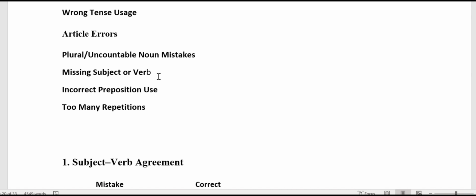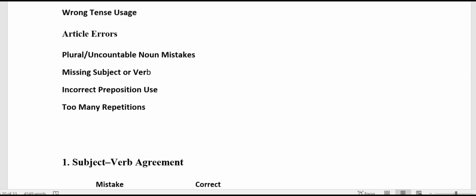The last two are incorrect preposition use. Sometimes we go wrong with the phrasal verbs, whether to write it with in or with at. And the worst part is we are becoming too wordy. We have too many repetitions. That is again equally dangerous as the inappropriate usage of conjunctions and prepositions.